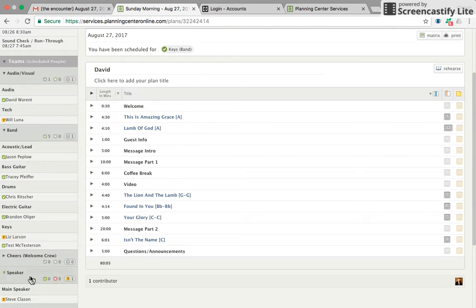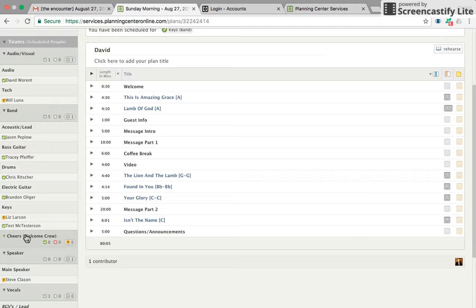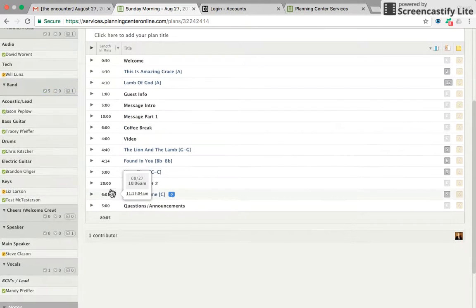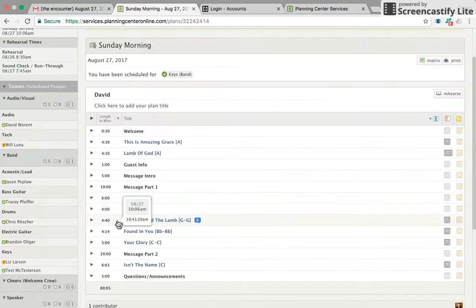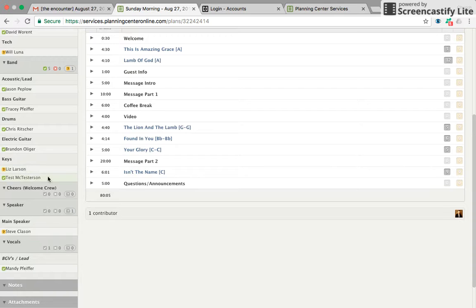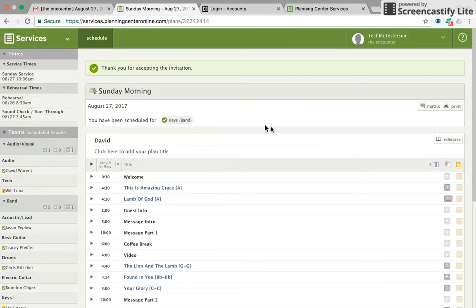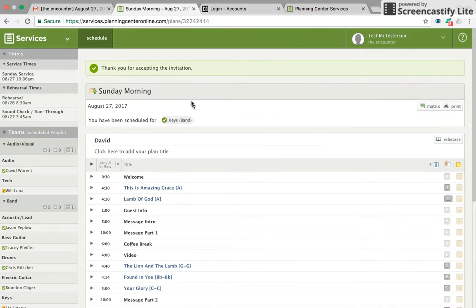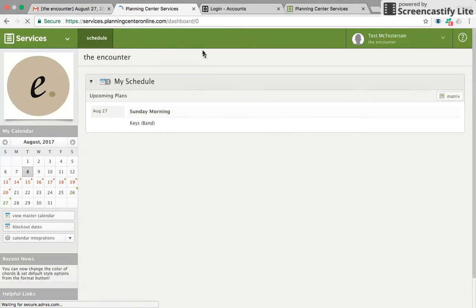You can also see who you're serving with, depending on your position. Some people may not be able to see everyone, but you can usually see who you need to see here. And if you're scheduling people, you can also see who is confirmed, who is not confirmed on that side over there. So those are the basics for what Planning Center looks like. You've accepted or declined at this point. You have your schedule. I'm going to show you a couple other important things you can do.